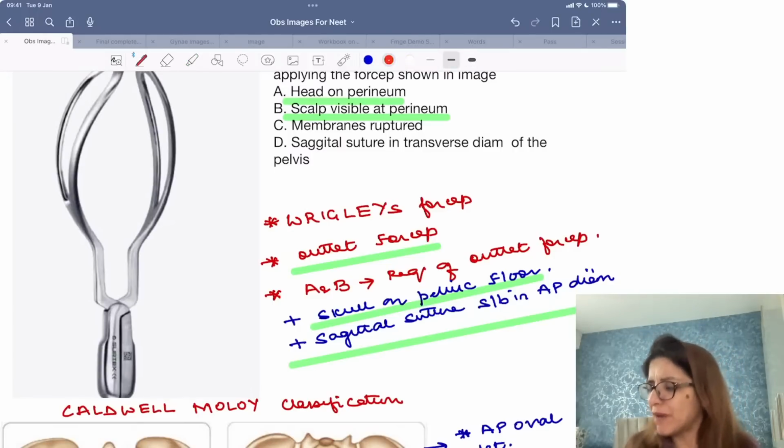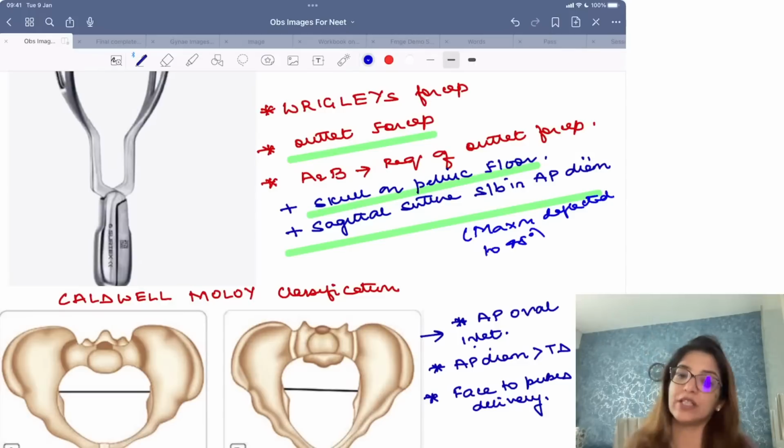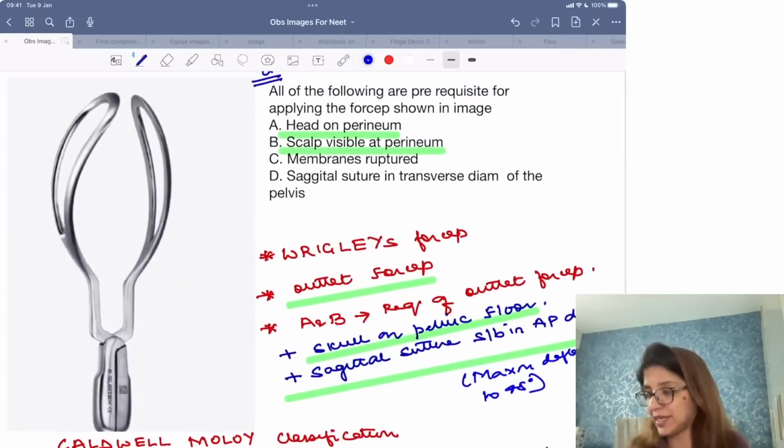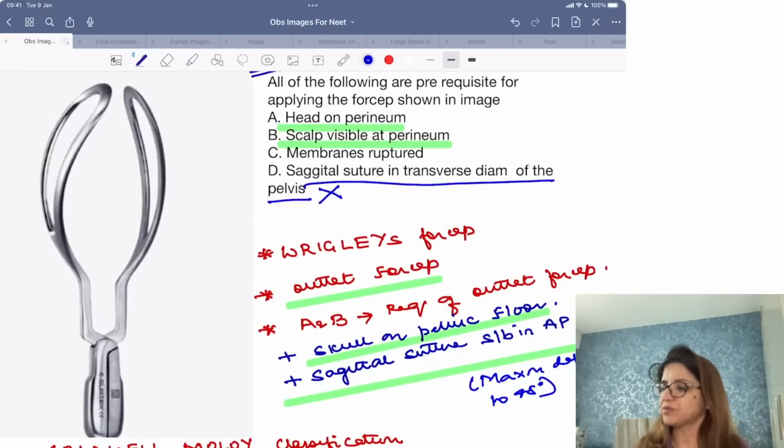At the most, the maximum deflection it can be deflected to is 45 degrees. Now here they are saying sagittal suture should be in transverse diameter of the pelvis. That's wrong, right? So all of the following are prerequisites except, this is an except question.